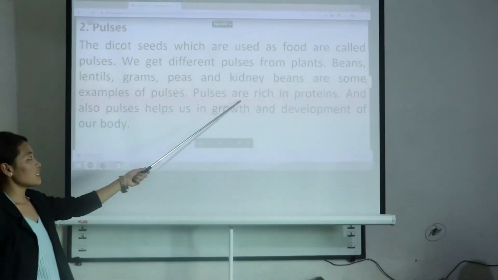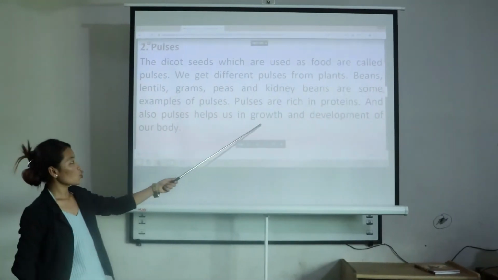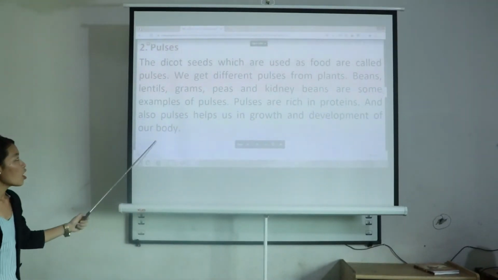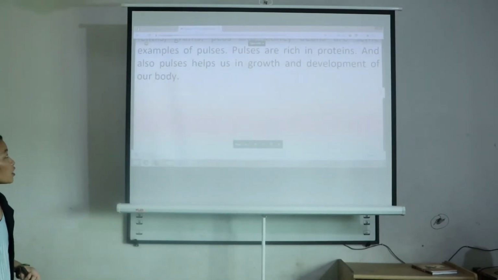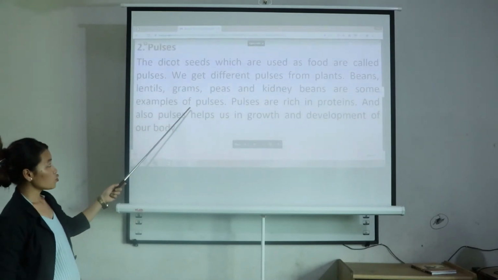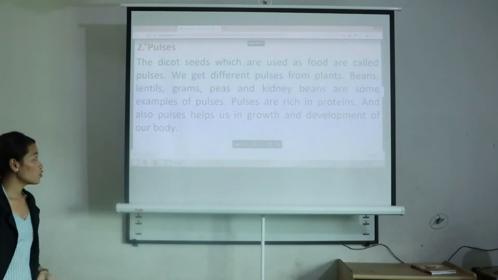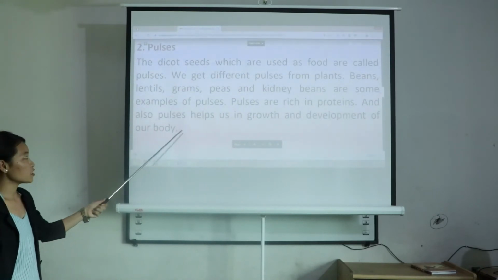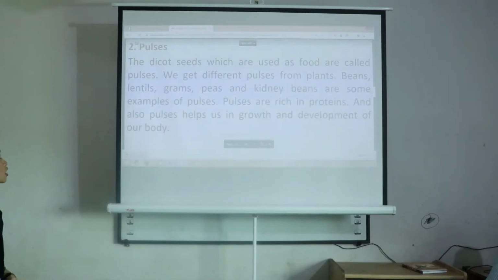Pulses are rich in proteins and they also help in the growth and development of our body.